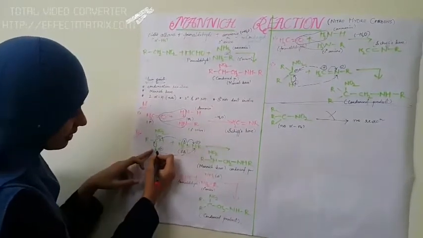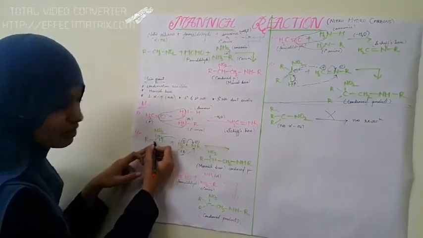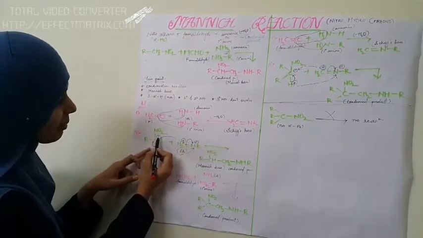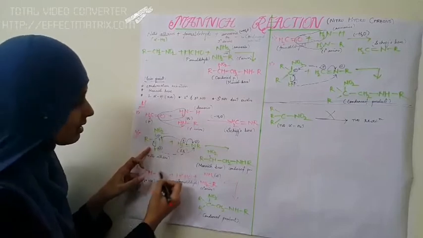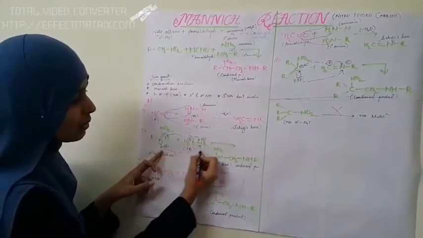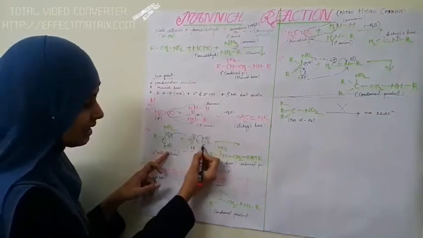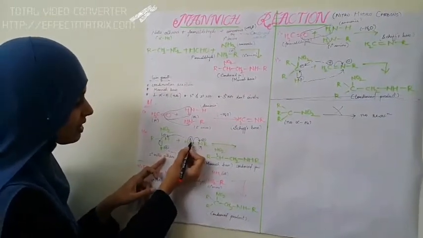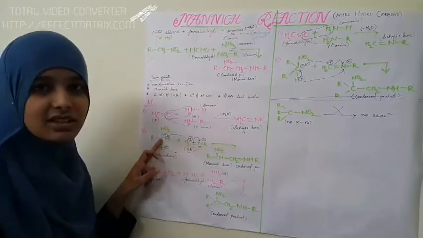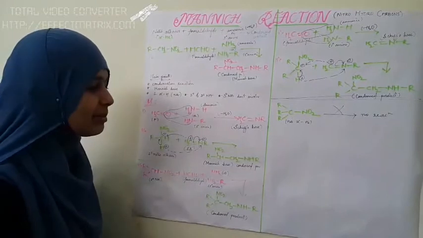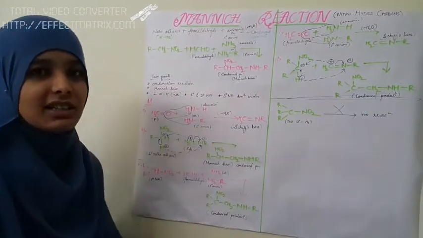Now here, this hydrogen gives its electron to this carbon and gets a positive charge, and similarly this carbon simultaneously gets a negative charge. Now what happens is that this positively charged H plus ion goes to the negatively charged nitrogen, and this positively charged carbon with its hydrogen goes to this negatively charged carbon, and finally we get this product. This is known as the Mannich base, and this is the final condensed product.